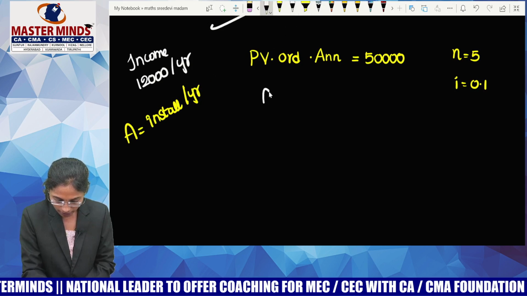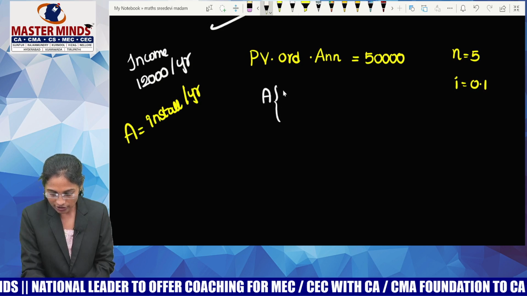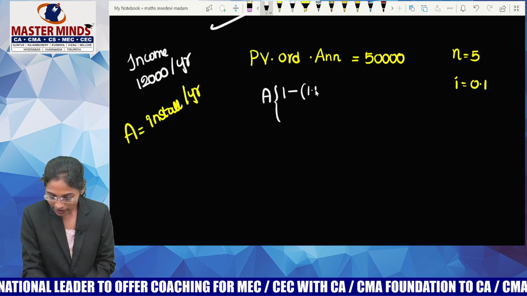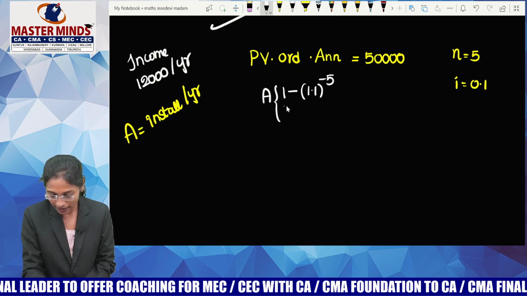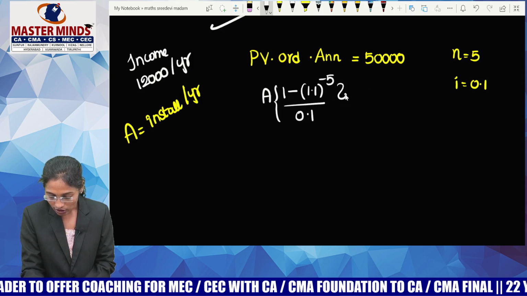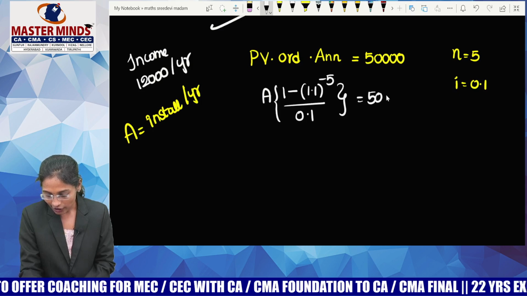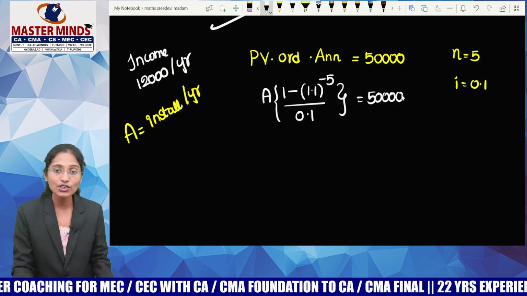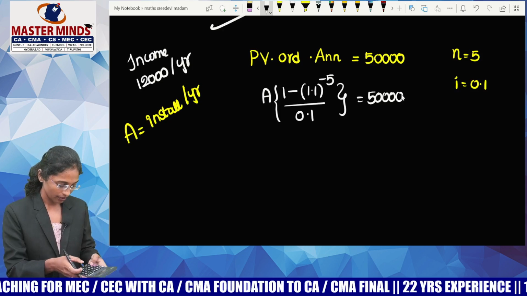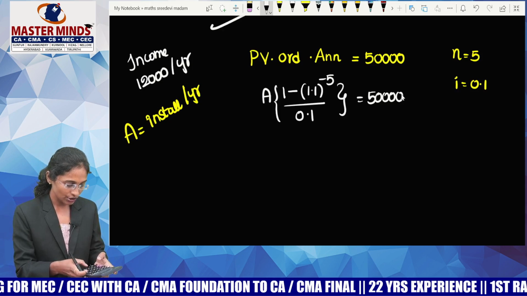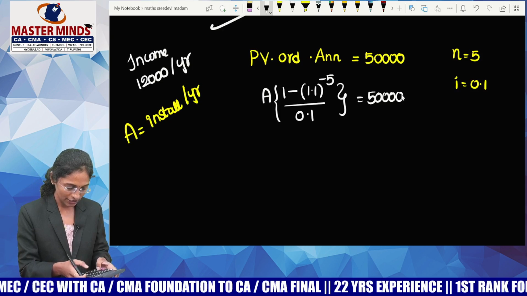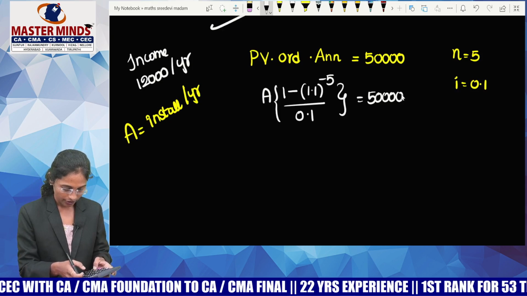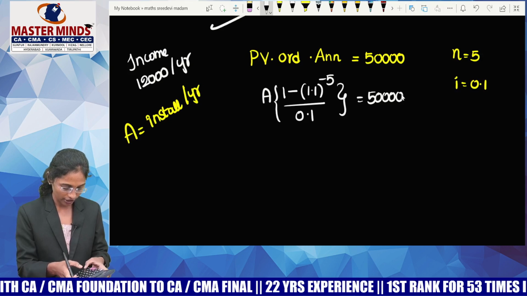As I know the formula for present value of an ordinary annuity, I am just going for substitution. A into [1 minus (1 plus i) whole power minus n] by i equals 50,000. Take your calculator and calculate what A equals to: 1.1 whole power 5, 1 by 0.1, into 50,000.